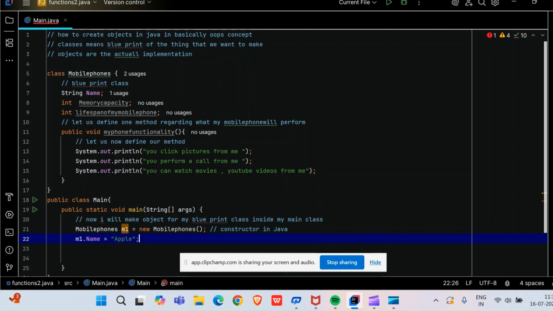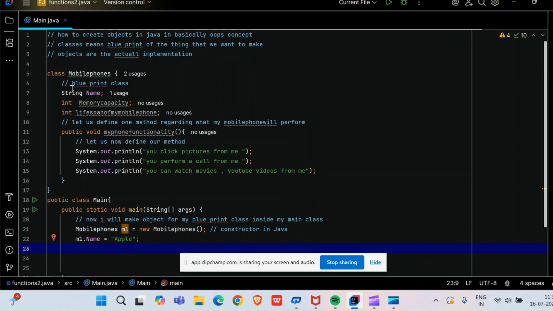In the mobile I'm just recording, so in the mobile I just showed apple to them. So m1.name is Apple. I have called this blueprint method by putting a dot in between, then I have given the name also. I have allotted the name. This is just a D statement. What is the meaning of D statement in Java? Just a declaration statement. This is what you call declaration, and this is the implementation statement, declaration and implemented and executed statement also.